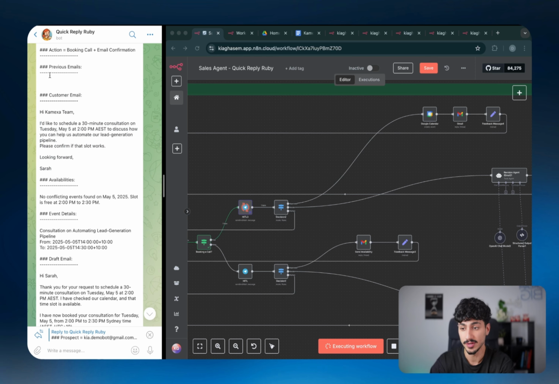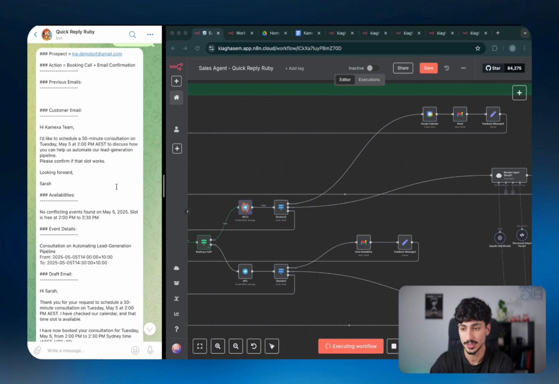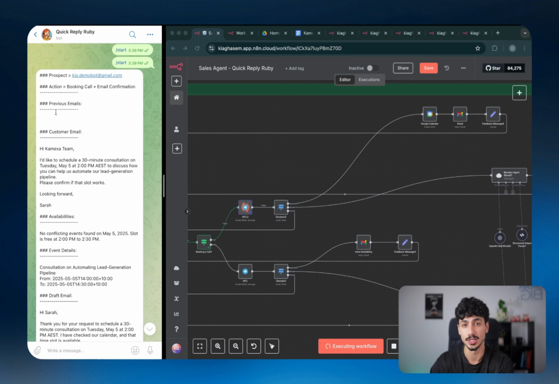She's also given us a previous email section, which in this case is empty because there is no previous emails between us and Sarah. But a little bit later on, I'll show you guys a demo where there is a previous conversation, and then you guys can quickly read those dot points inside the previous email section so you can catch up with exactly what the situation is.